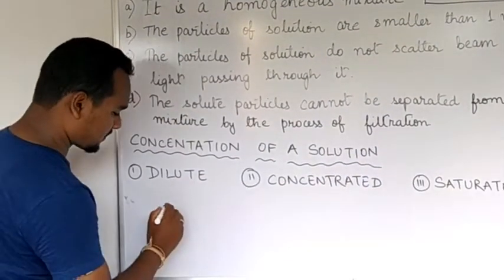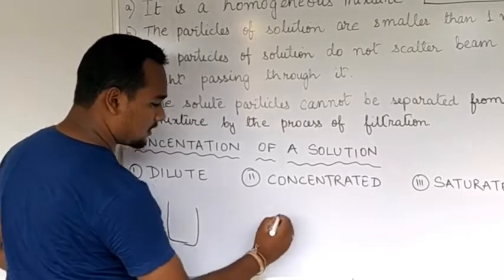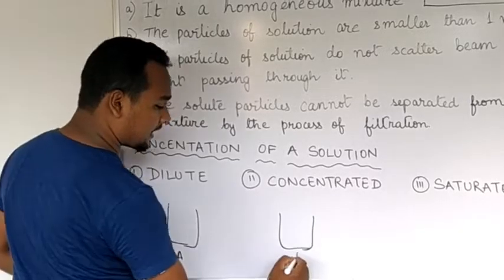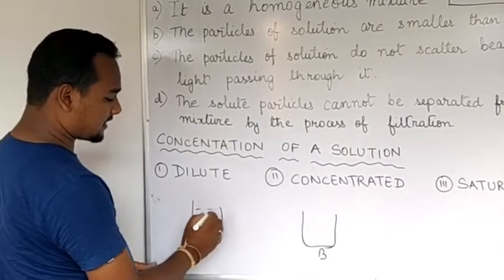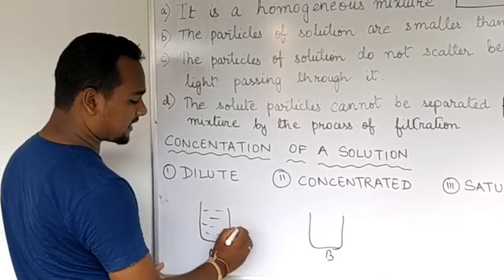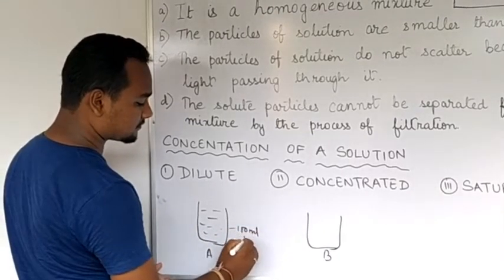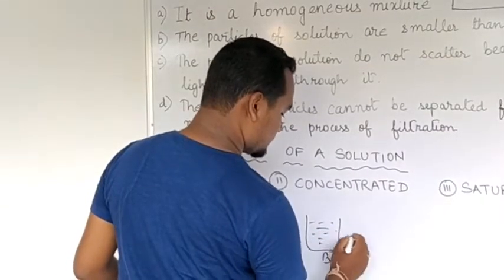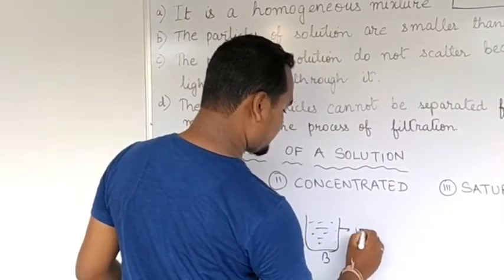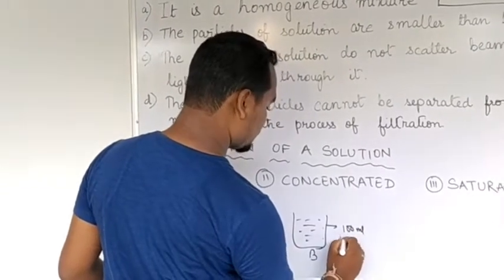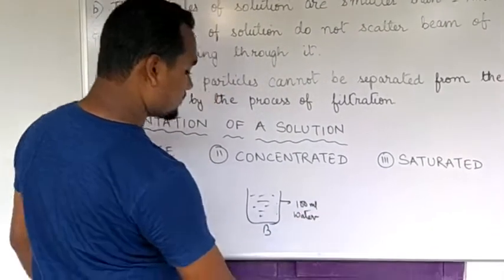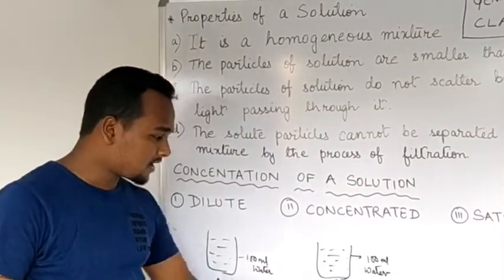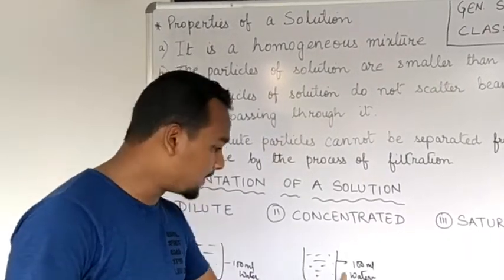In dilute, these are the two beakers, beaker A and beaker B. Here I have added 100 ml of water. The same quantity, the same volume of water, is added here also. Now, 100 ml of water is present in beaker A and 100 ml of water is present in beaker B.